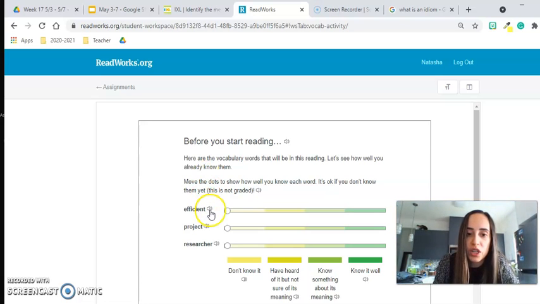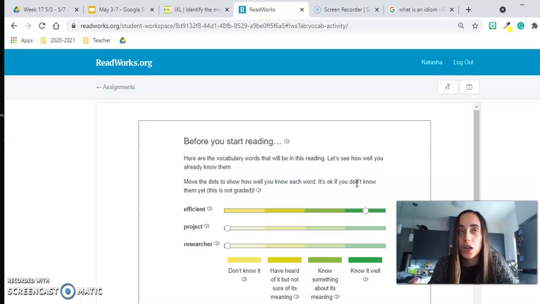So the very first one is efficient. You can go ahead and click on that little microphone sign that is going to output that audio for you. Now here you're going to decide, okay, do you know what the word efficient means? Have you heard it before but you don't know what it means? Do you know something about this word and you understand the meaning? Or do you know this word very well? I know that efficient means something or someone that is working really hard to make something very effective and work correctly. So I feel like I do know what the word means and I have an understanding of what the meaning is.